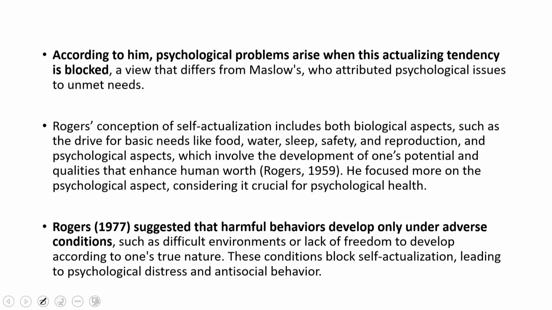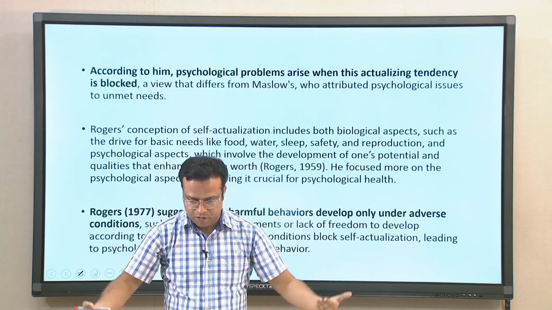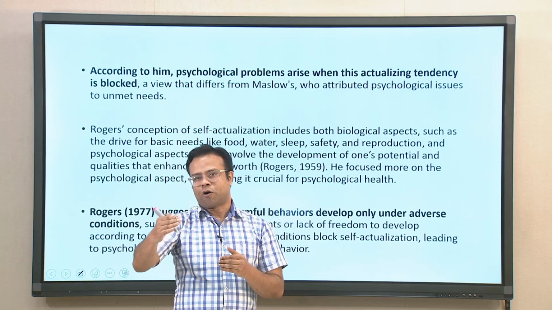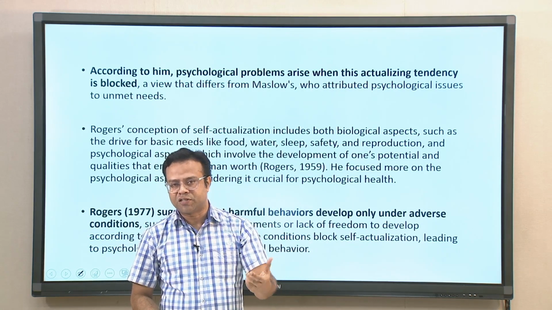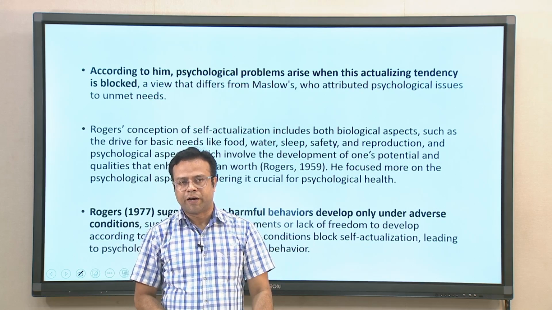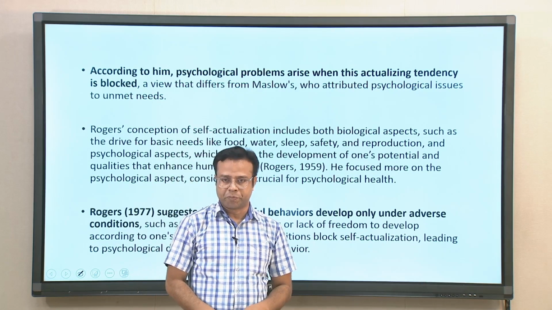This is where it differs a little bit from Maslow's idea, where Maslow says it's more of a kind of need that one reaches after fulfilling some of the basic needs. But here Rogers is conceptualizing the self actualizing tendency as the more foundational, overarching motivation within all of us, and if that is blocked, we are more likely to experience problems, psychological issues and ill-being.